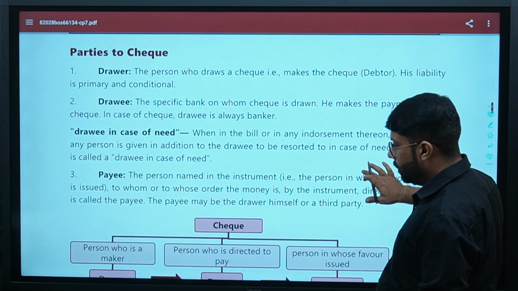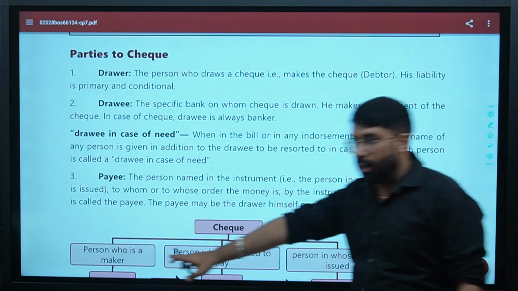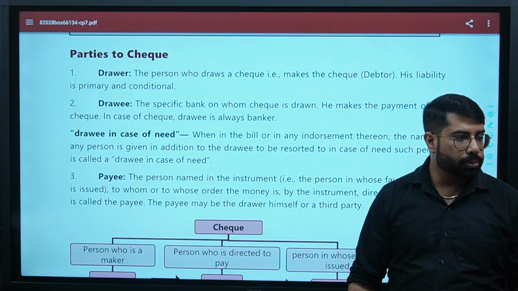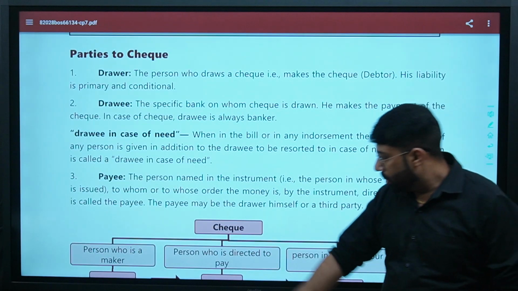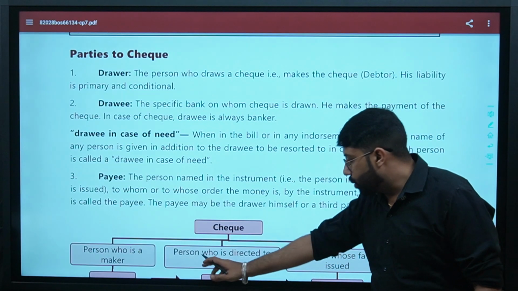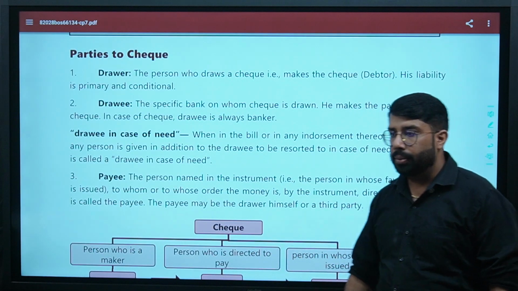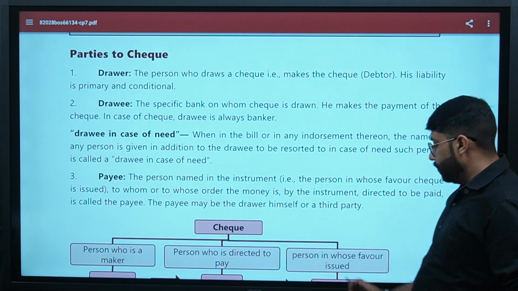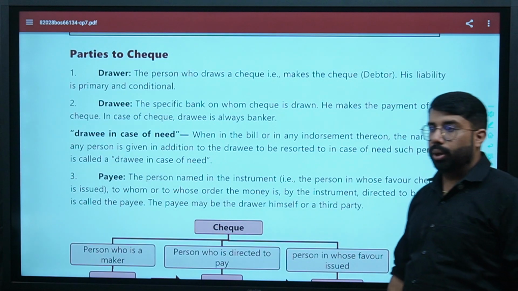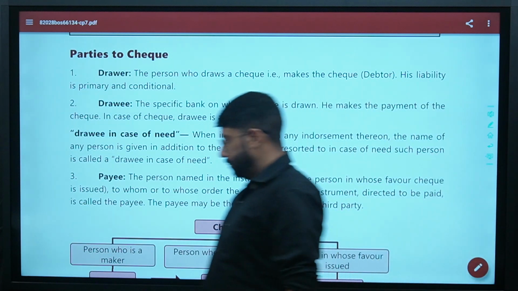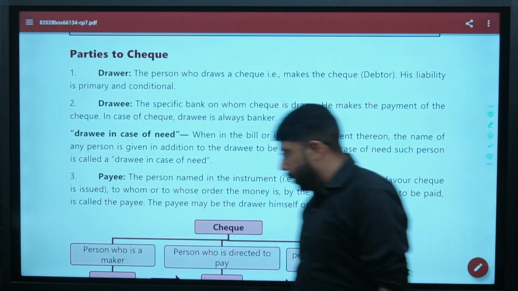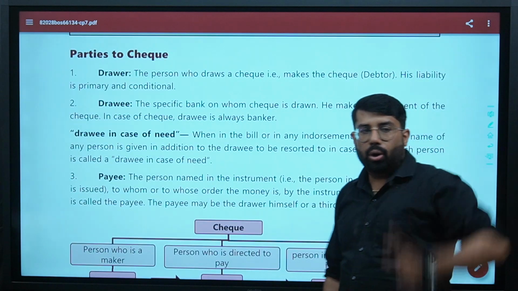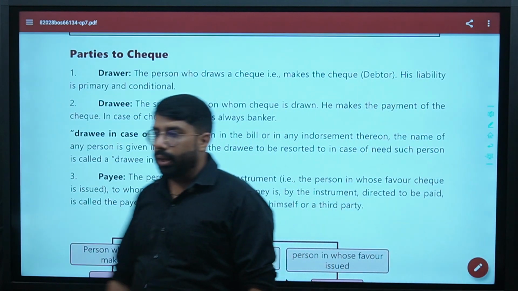Okay. Guys, tell me one thing. Look at the screen. In check, three parties are named. The person who is a maker, who is this party? Drawer. The person who is directed to pay, who is drawee here? Banker. Okay, in case of check only. A person in whose favor it is issued, payee. So if I am making the check in my favor, I am drawer and payee, and the banker will be drawee. Are you clear?